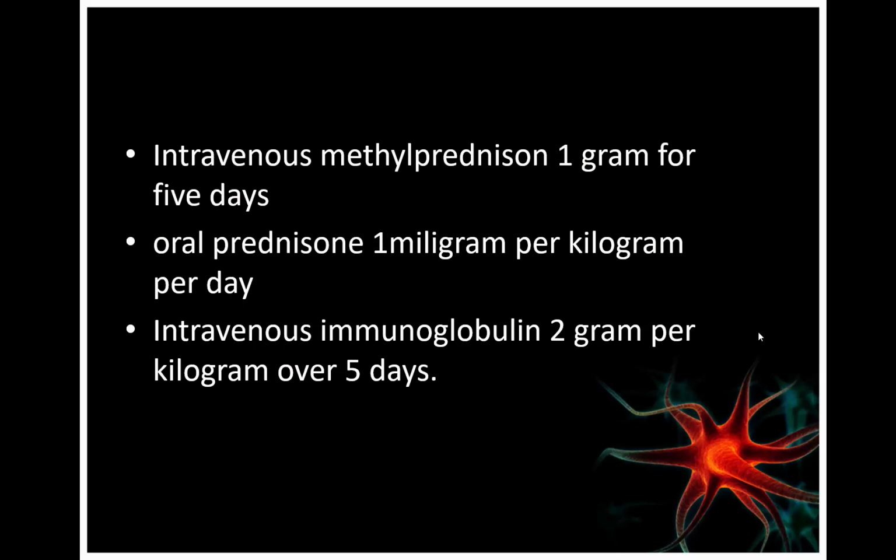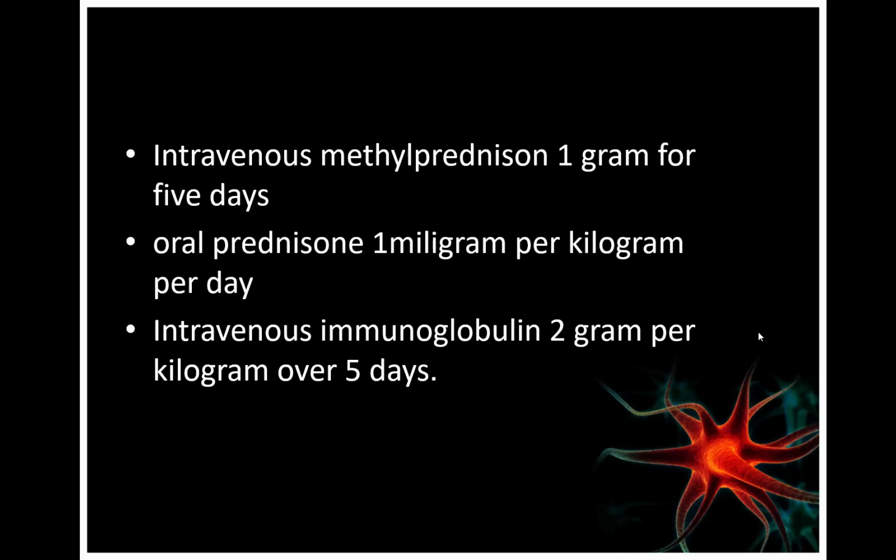So the diagnosis of acute disseminated encephalomyelitis was made, and the patient was given intravenous methylprednisolone 1 gram for 5 days and oral prednisone 1 milligram per kilogram per day. Or you can give intravenous immunoglobulin 2 gram per kilogram over 5 days.